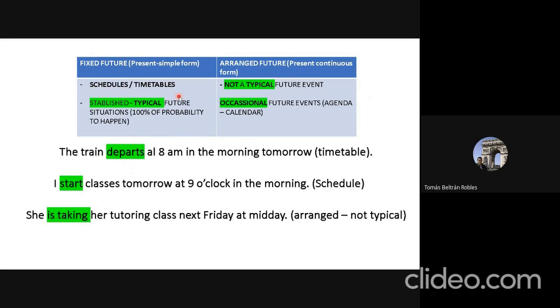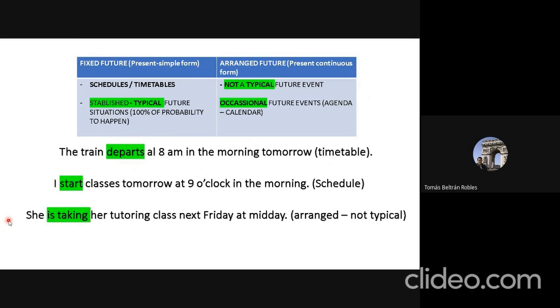Example number two. I start classes tomorrow at 9 o'clock in the morning. This is part of a class schedule. This is already an established typical future situation with 100% probability to happen. Notice that the verb start does not take the s at the end because the subject is the first person singular.